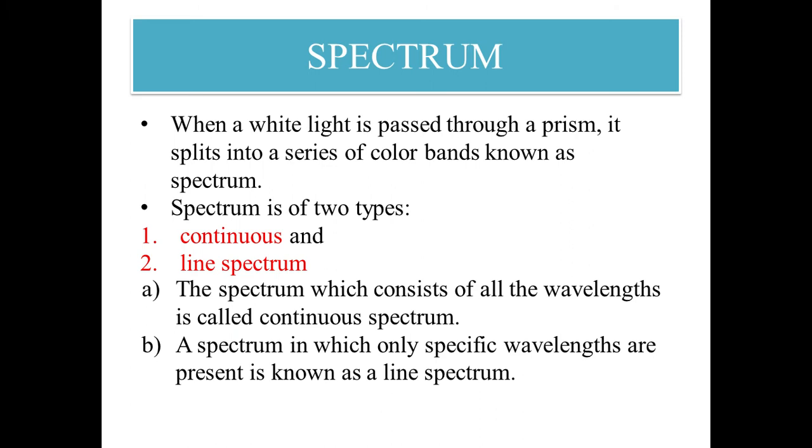If a spectrum has a number of wavelengths, that means different kinds of colors like violet, blue, green, yellow, red. You know the VIBGYOR rainbow colors, so it shows the continuous spectrum type. While line spectra have a particular specific wavelength, that means only green, only yellow, like that. That spectra is called line spectra. So spectrum is of two types on the basis of the wavelengths they contain: continuous and line spectra.